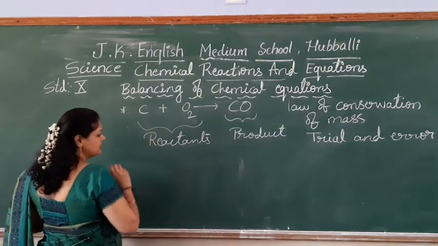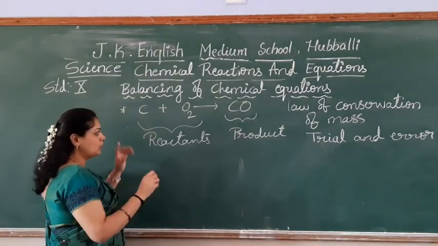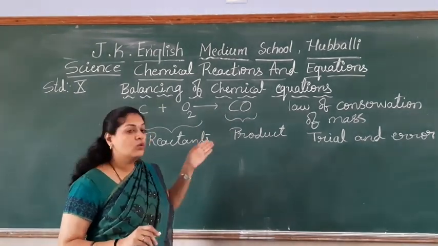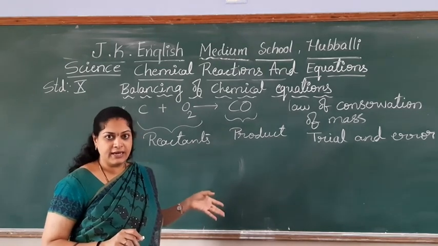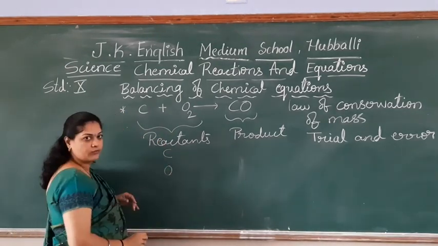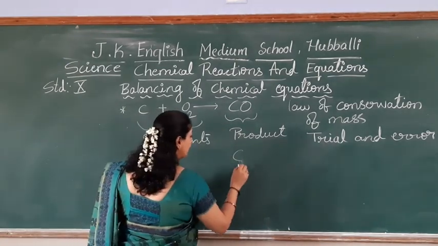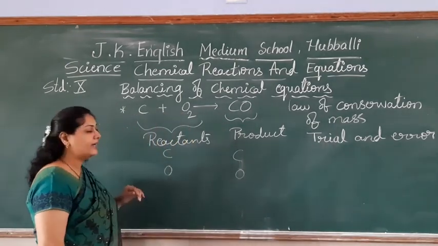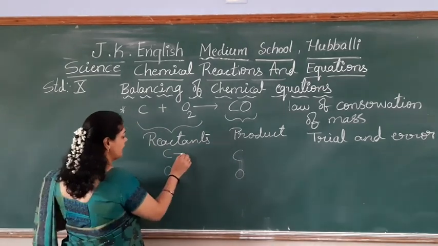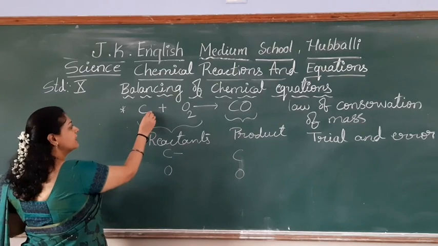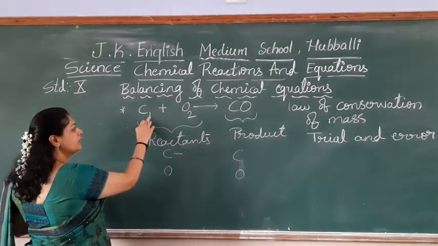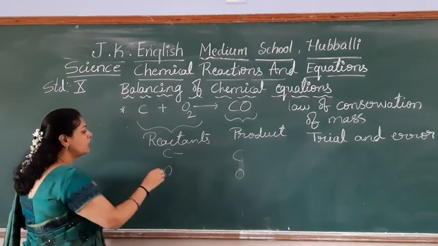Okay. And remember, what are all the elements present in the reactant side, those elements only you are getting in the product side. So reactant side, carbon, oxygen. Product side, carbon, oxygen. Let me see how many atoms of carbon and oxygen are there in the reactant side. Students, here nothing is written means this is 1. Nothing is written here. So what you should understand?